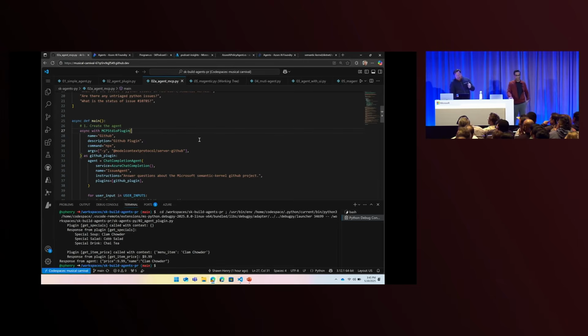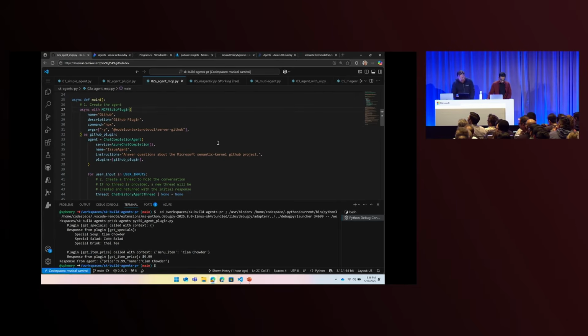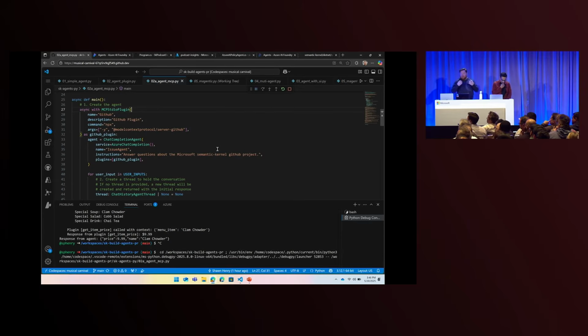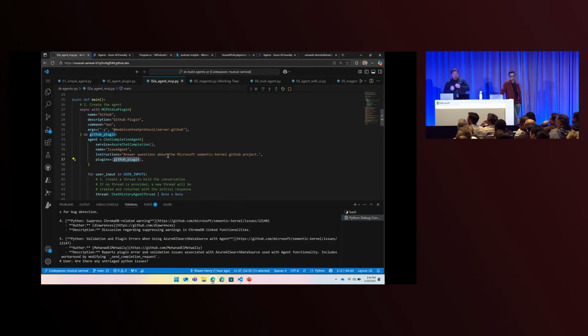MCP is a great way to surface tools and build them and connect them to your agents. Very easy to do. I'll just run this sample real quick. This is connecting to the GitHub MCP server. There are all these servers available. If you're not super familiar with MCP, there are these services available that you can connect to. Semantic Kernel can be a client. We can plug it in just like we saw before with that menu plugin. We can plug it in directly to our agent, and then it has access to all the tools that the GitHub MCP server has available to it.